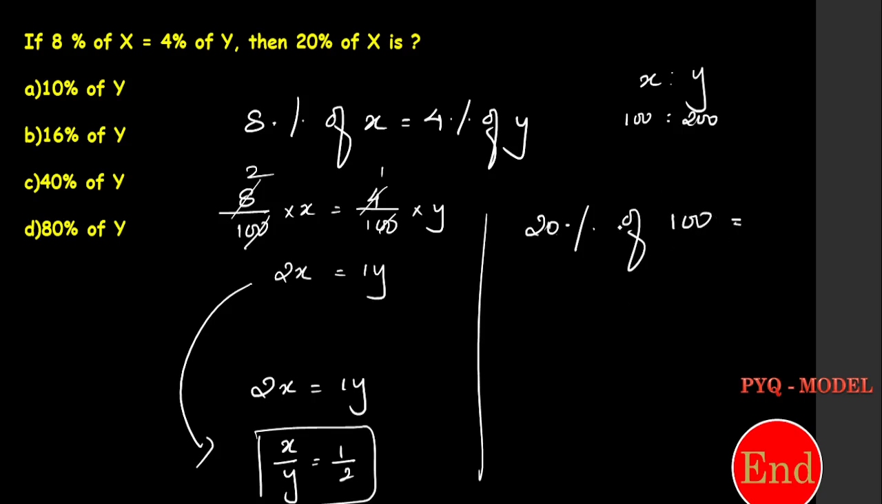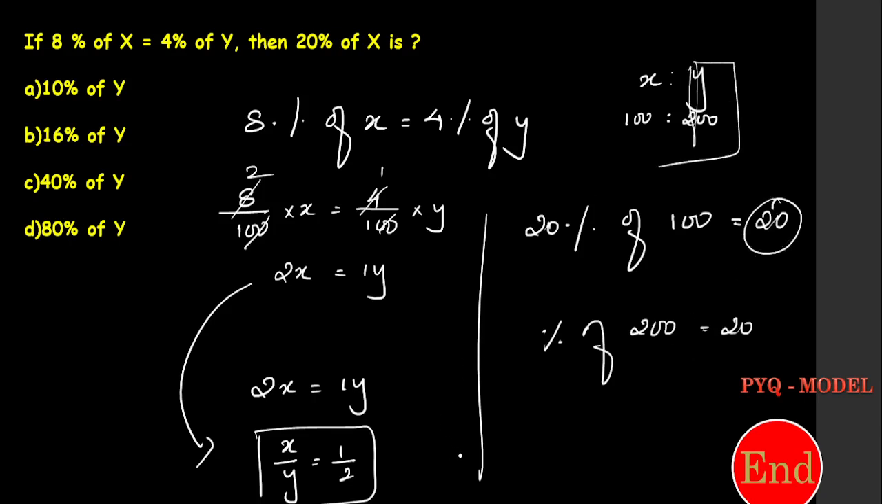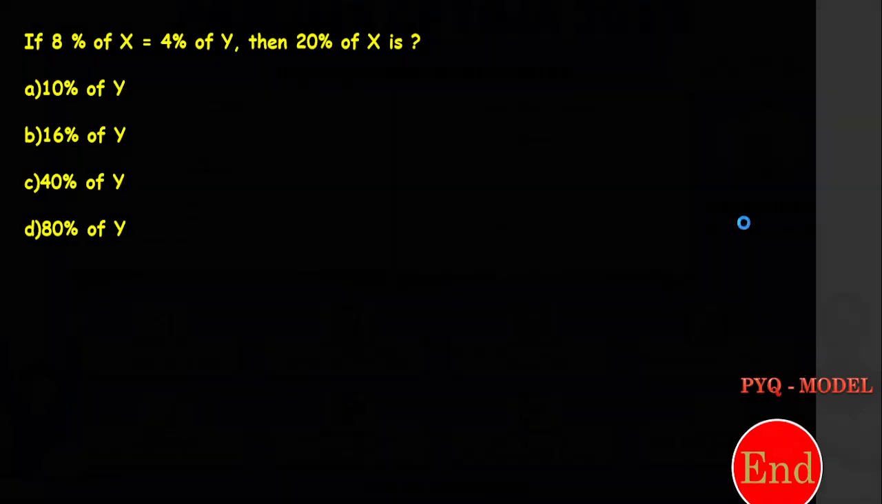20% of 100 is 20. Now the question is, according to y, it is what? y is 200. What percentage of 200 is equal to 20? This is the question. I got 20. This 20 is what percent of y? y, we take 200, right? So according to 200, 20 is what? 10 percentage. So 10% of y is the answer. Is it clear? So these things are not needed. Directly you can write this, and only these two steps will get you the right answer.